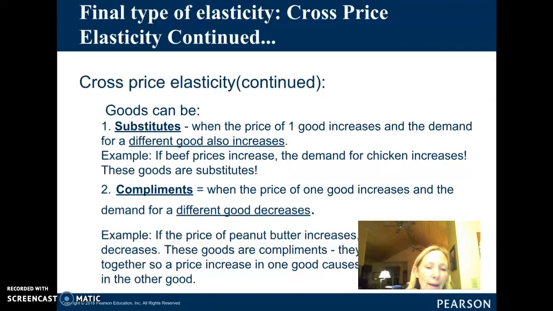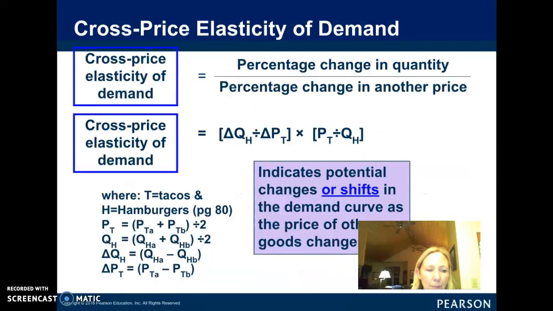So I think the homework assignment is to look at some examples of substitutes and complements. So we're going to give you a big ugly formula for that. And basically, again, the numerator is the percentage change in quantity of one good divided by the percentage change in price of a different good.